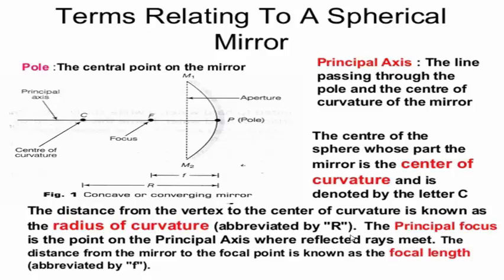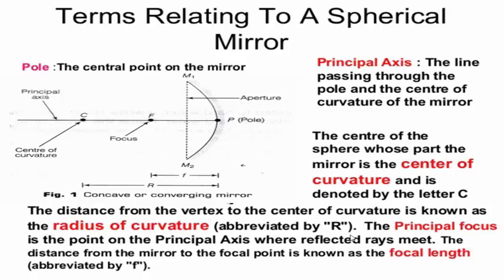Aperture of the mirror: the portion of a mirror from which the reflection of light takes place. Aperture in this diagram is shown by M1, M2, the dotted line, which is nothing but the aperture of the concave mirror.